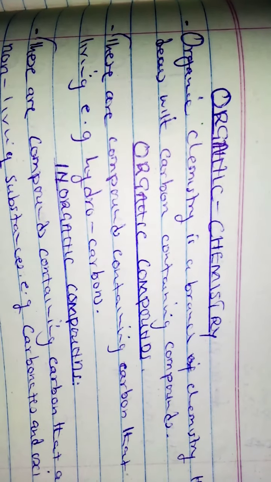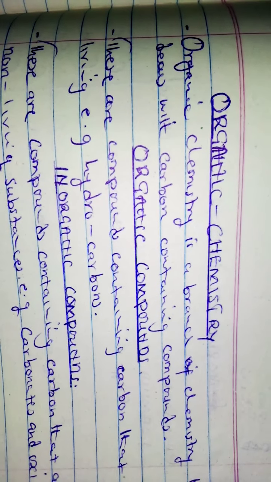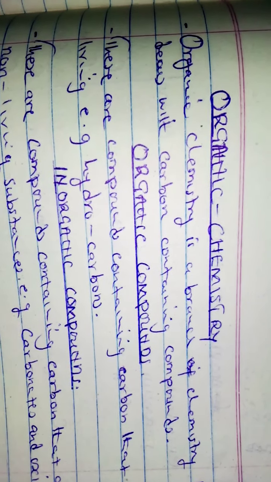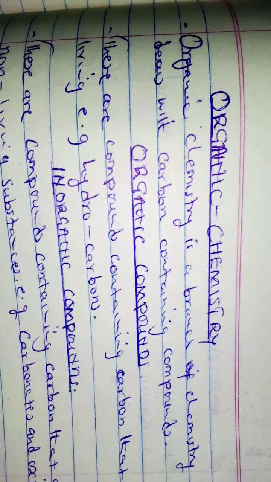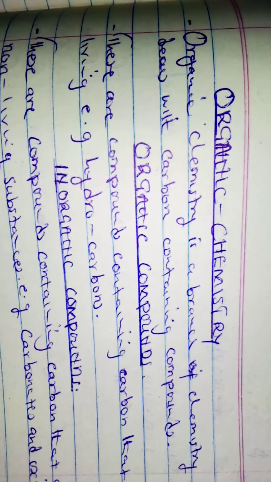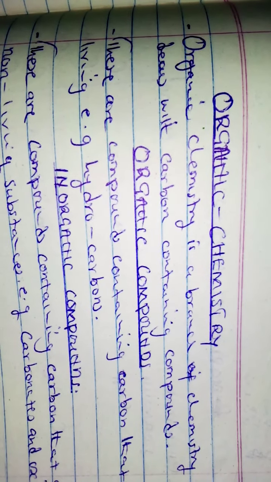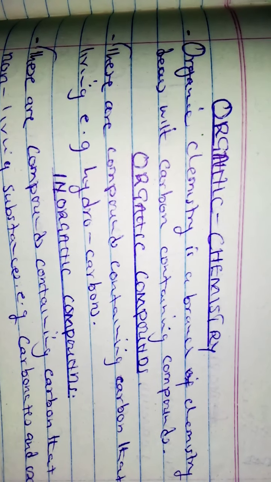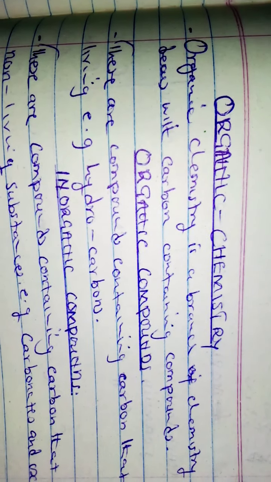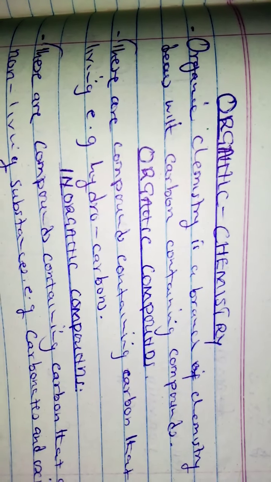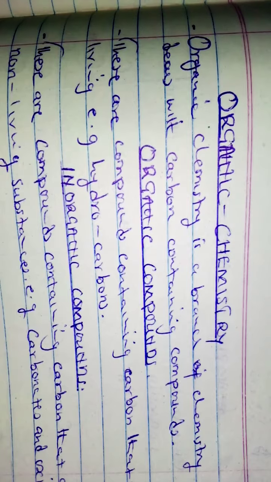Again, this is the last topic in chemistry, organic chemistry. Organic chemistry is a branch of chemistry that deals with carbon containing compounds. So, we look at compounds that have carbon in them. And when we're talking about organic compounds, we simply mean compounds that contain carbon but they are living.